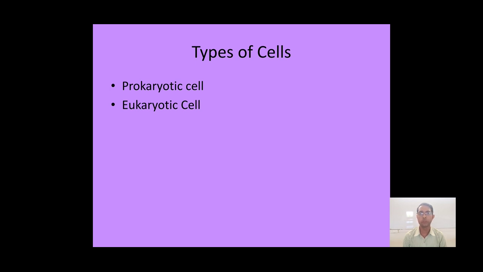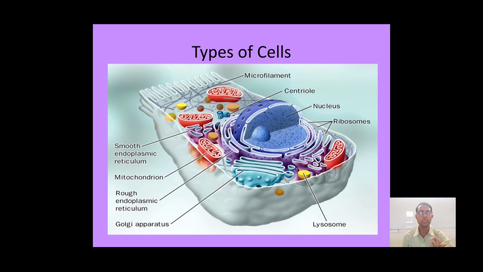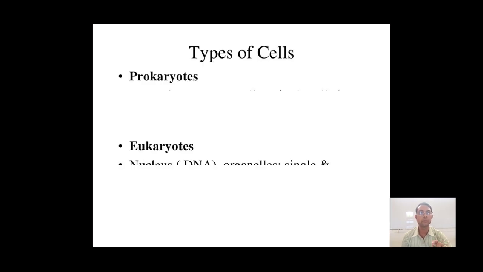Now there are two different types of cells: one we call a prokaryotic cell and the other a eukaryotic cell. These two types of cells are based on the complexity of organelles inside the cell. Here is a typical cell structure which has different types of organelles. You can see there is a microfilament, centriole, nucleus, smooth endoplasmic reticulum, and different types of organelles. Depending on this complexity, we can say the cell is either prokaryotic or eukaryotic.